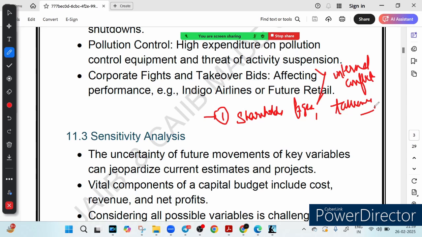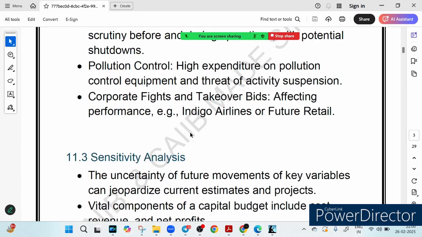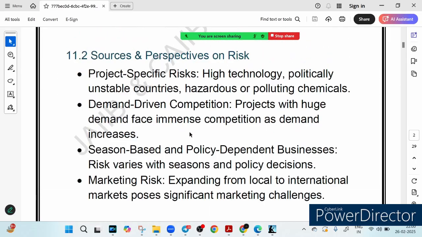So what we learned from this discussion is that every big business decision comes with risk. Some can be controlled while others are unpredictable. So a smart company analyzes these risks before making any investment, just like you should analyze your CAIIB exam strategy before jumping in. Similarly, businesses must think about the kinds of risk that can happen. I hope that makes sense to you. So that is our topic 1.2 that we have discussed just now, the sources and perspectives on risk.